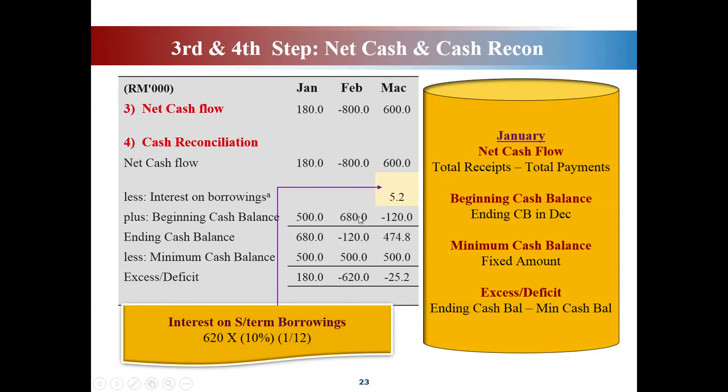Because your balance is less than your net cash flow this month.